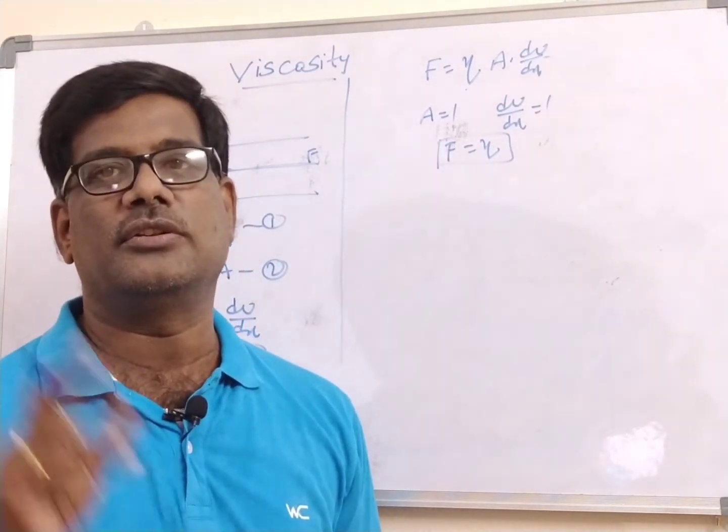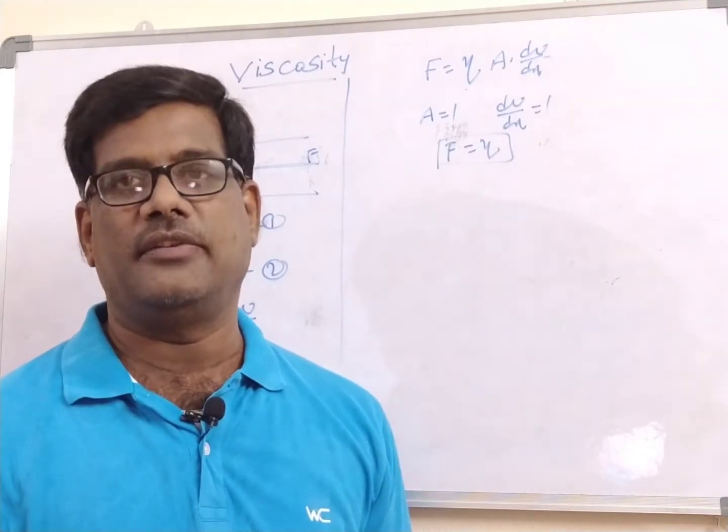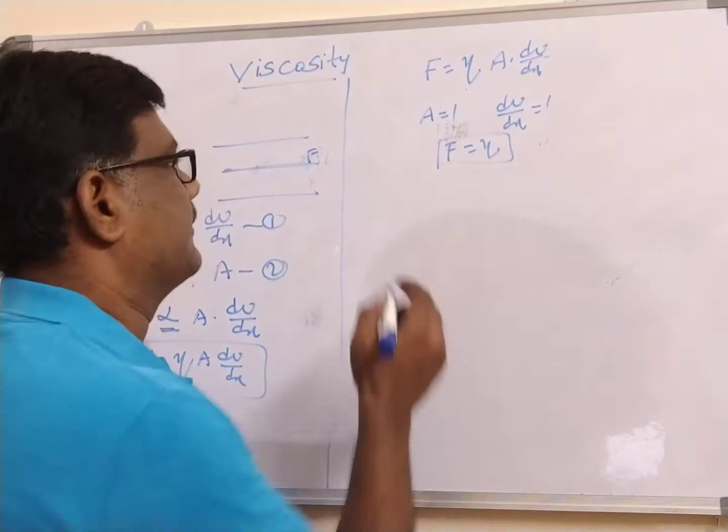Ultimately, F is equal to nu when A is equal to 1 and dV by dx is equal to 1.